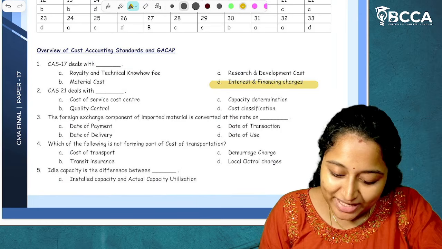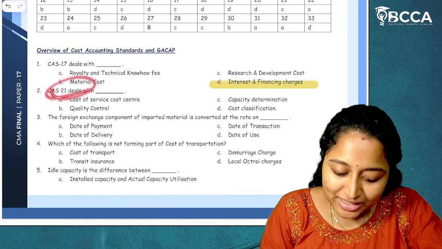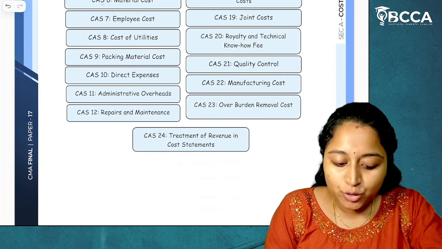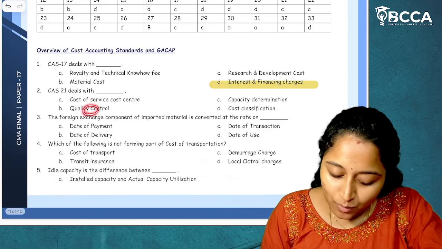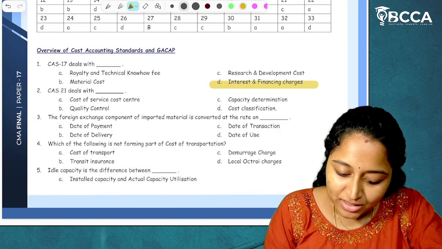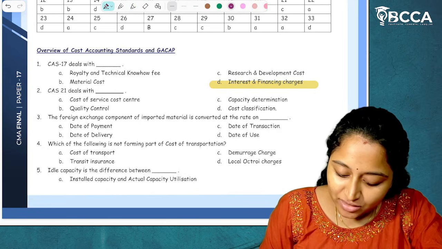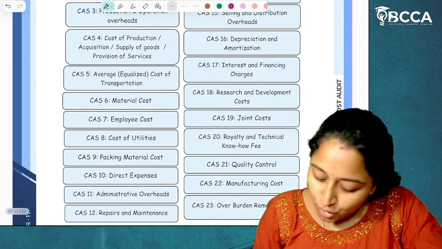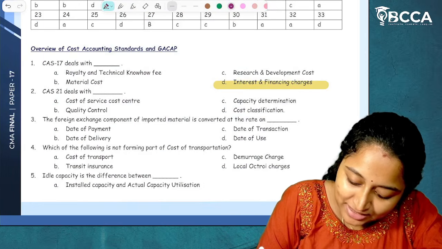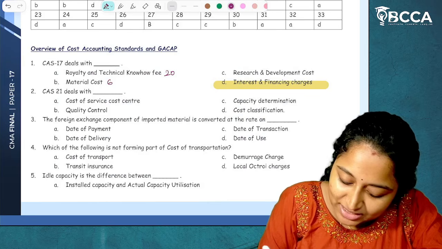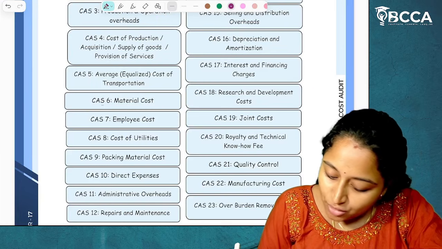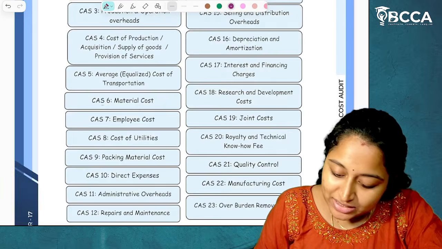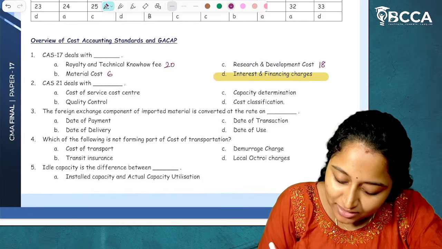Moving on to the next, CAS 21. Cost accounting standard 21 deals with what? CAS 21 deals with quality control cost. For making it easy, I'll be writing here so that you will not get confused. Royalty and technical know-how is 20. Material cost is 6. Research and development cost is 18. And cost of service cost center is CAS 13.